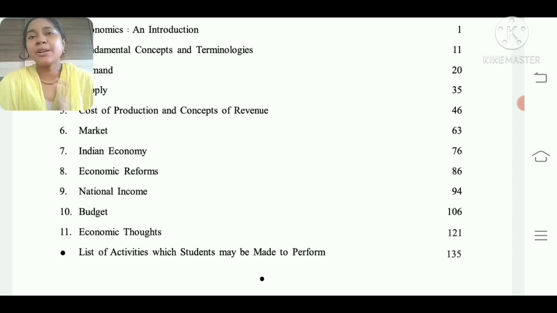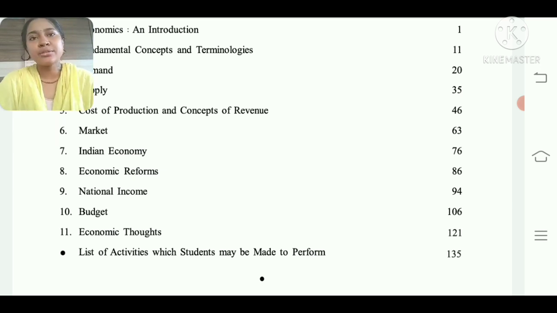After that, chapter number 11, economic thoughts. You know that there were many legends in ancient times who gave many concepts related to the economy. In that we are going to see Pandit Deen Dayal, Mahatma Gandhi, and Kautilya Chanakya, and how they gave their thoughts on economics. What was their contribution towards economics? In this manner, these 11 chapters are going to give you goosebumps about the economics subject.